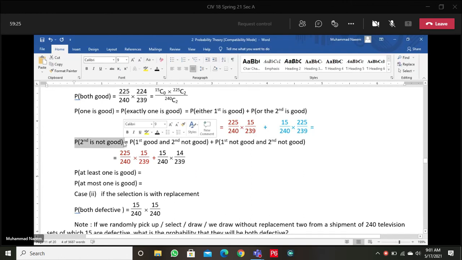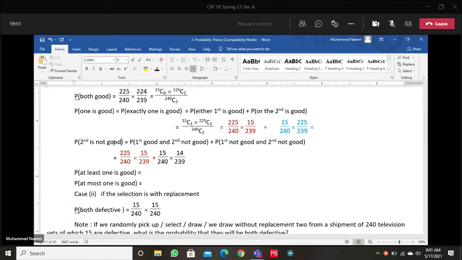Now we can find the probability that the second is not good. Second is not good means second is defective. There is no condition on the first one. Second must be defective. So whatever the number of possibilities, everywhere the second is not good.